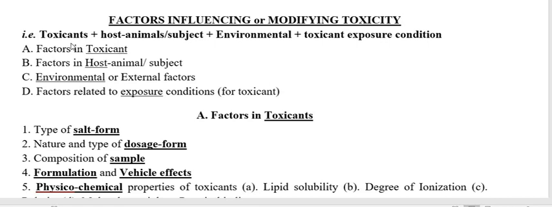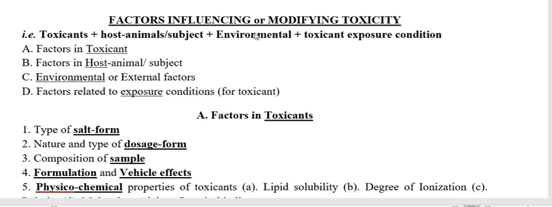Then toxicant is affecting toxicity on which host. So host is coming, and in between toxicant and host, animal or subject, environment is coming. And the last one is the condition under the toxicant. So these four things are the ones influencing or modifying the toxicity.